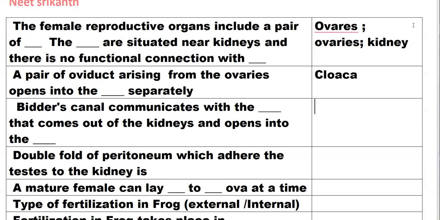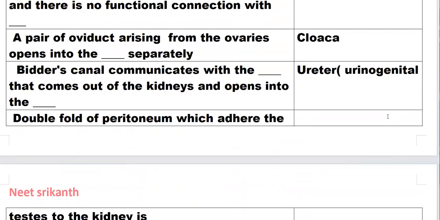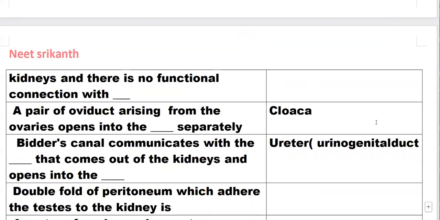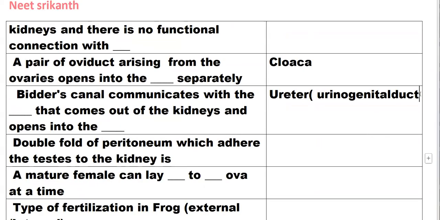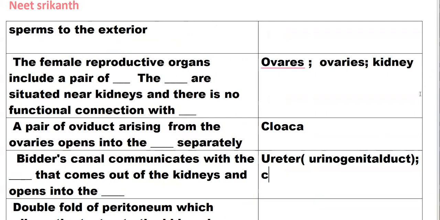Bidder's canal communicates with the ureter, which comes out of the kidney and is called the urinogenital duct, and opens into the cloaca.